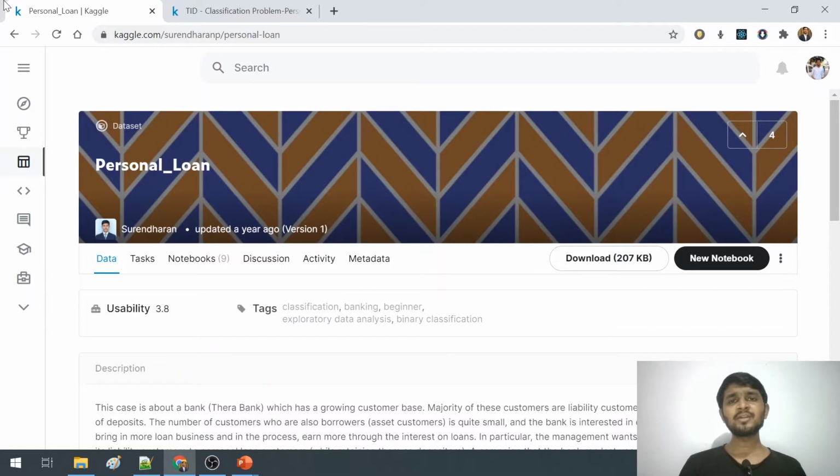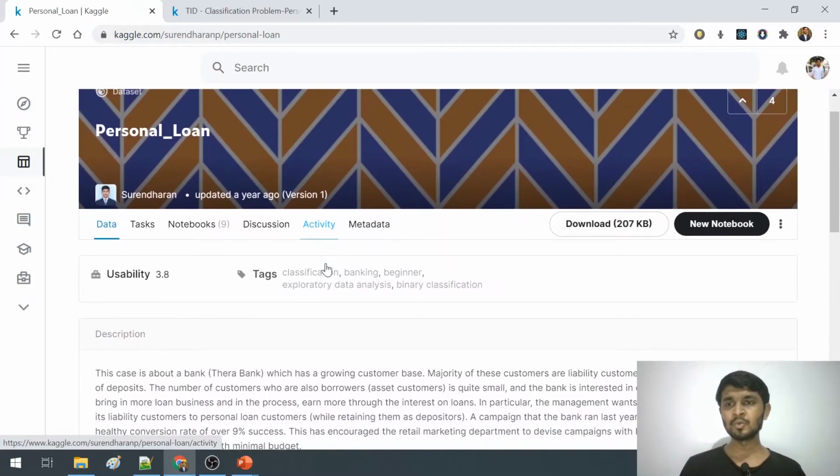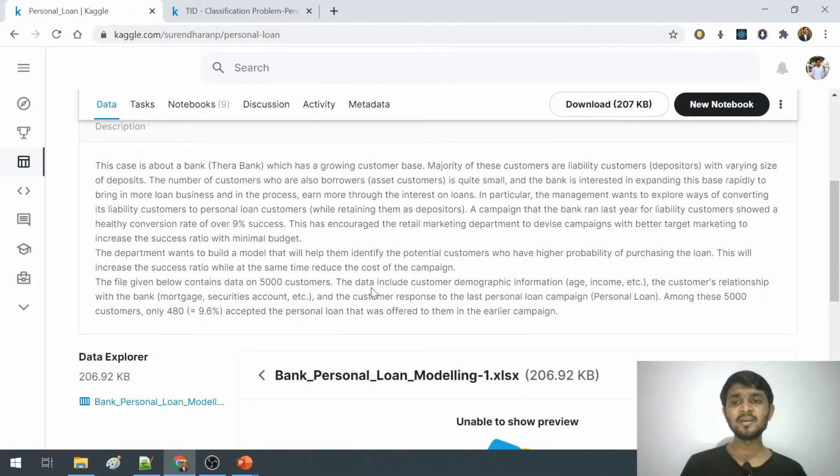In order to understand the problem statement, let me quickly show you the data set. I'll be providing the link to this data set in the description below. So this is my data set, the personal loan prediction, and here we have got a banking data set. We have to take this data set and train it such that it will predict whether an individual will apply for a loan or not. For understanding this problem statement in depth, I would recommend you all to read these 3 paragraphs given here.